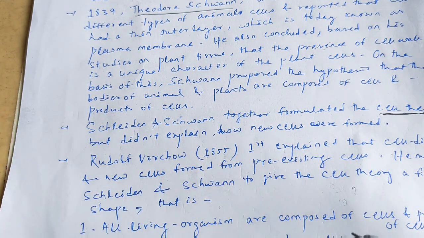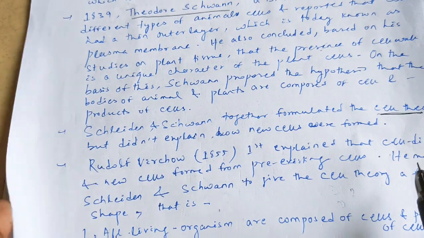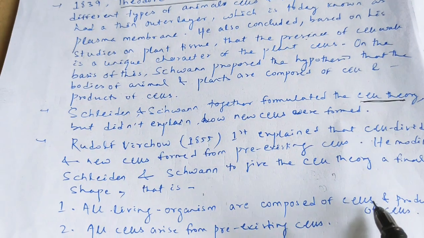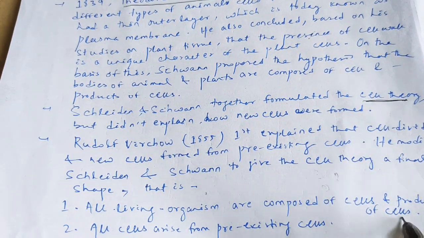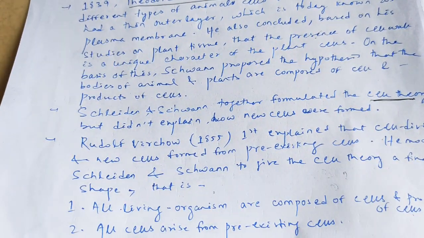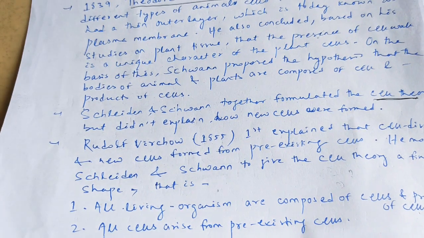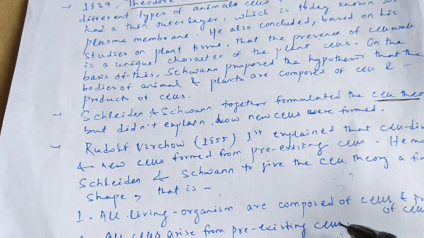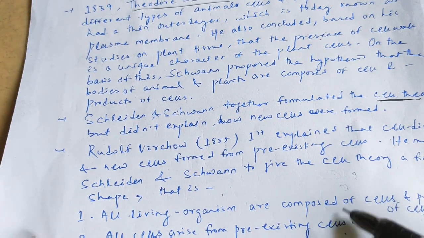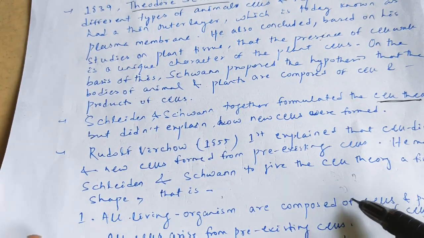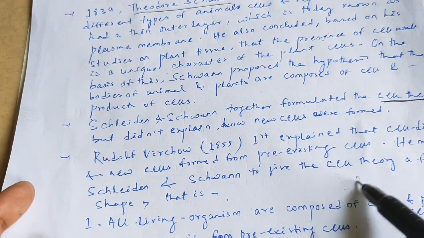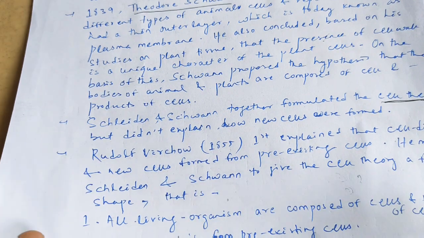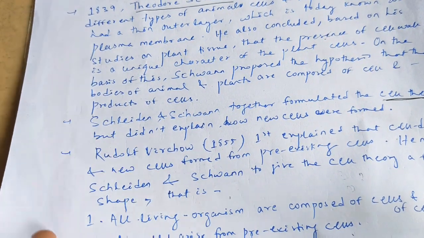That is, he gave the new theory: all living organisms are composed of cells and products of cells, and second, all cells arise from pre-existing cells. So the cell theory was modified by Rudolf Virchow and given these two points.